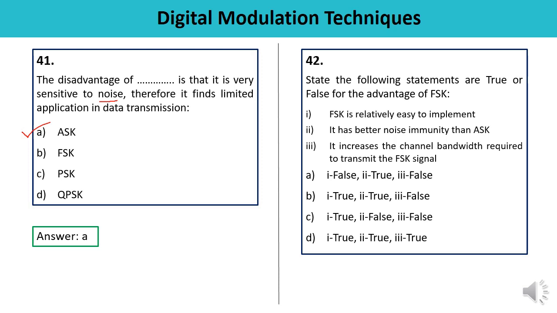Question number 42. State whether the following statements are true or false for the advantage of FSK. FSK is relatively easy to implement. This is true. Second, it has better noise immunity than ASK. This is also true. Third, it increases the channel bandwidth required to transmit the FSK signal, which is not true. So 1 and 2 are true and third is false. Now pick the correct option. B. Let us check. Yes, this is perfectly okay, the correct answer.